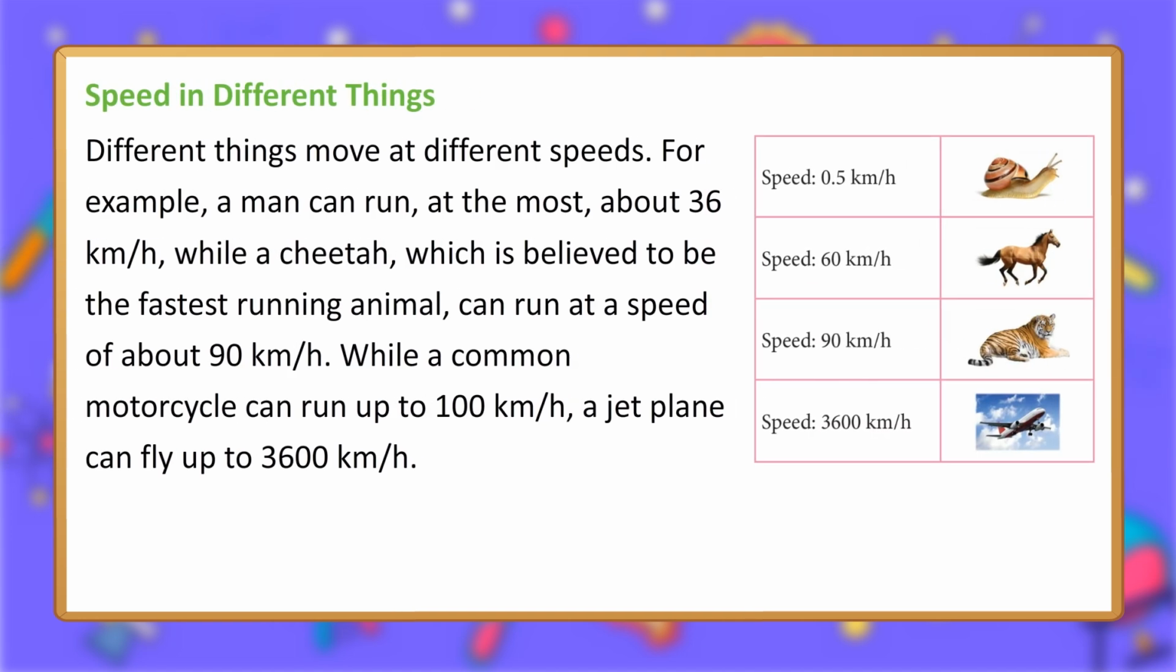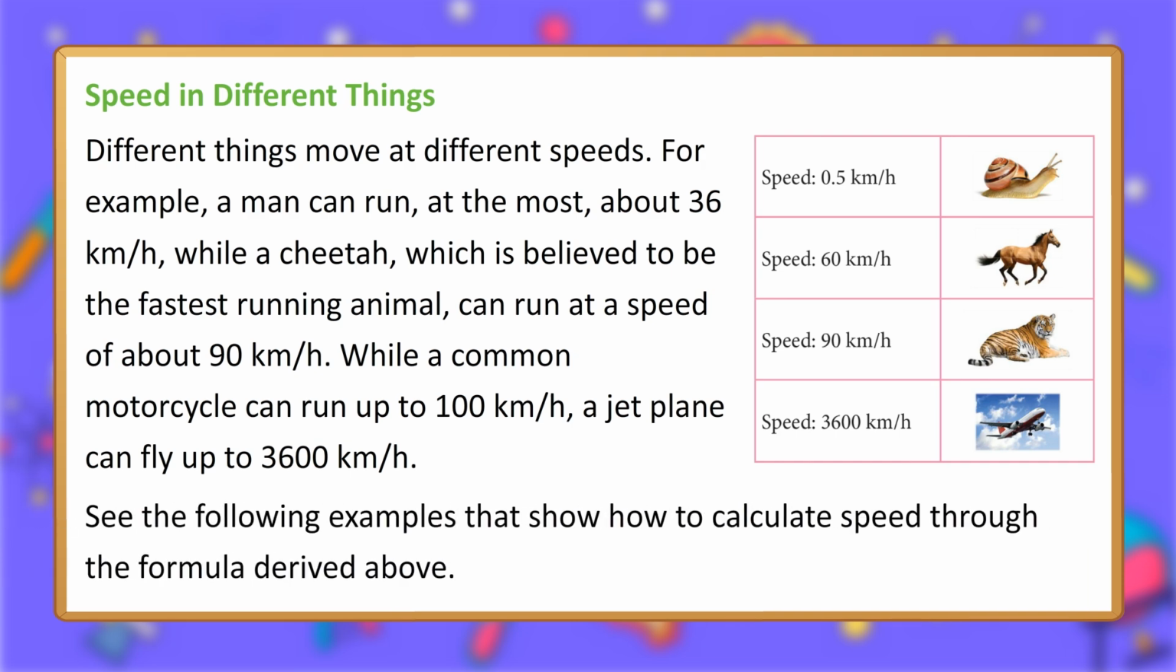Speed of different things. Different things move at different speeds. For example, a man can run at the most about 36 kilometers per hour, while a cheetah, which is believed to be the fastest running animal, can run at a speed of about 90 kilometers per hour. While a common motorcycle can run up to 100 kilometers per hour, a jet plane can fly up to 3,600 kilometers per hour. See the following examples that show how to calculate speed through the formula derived above.